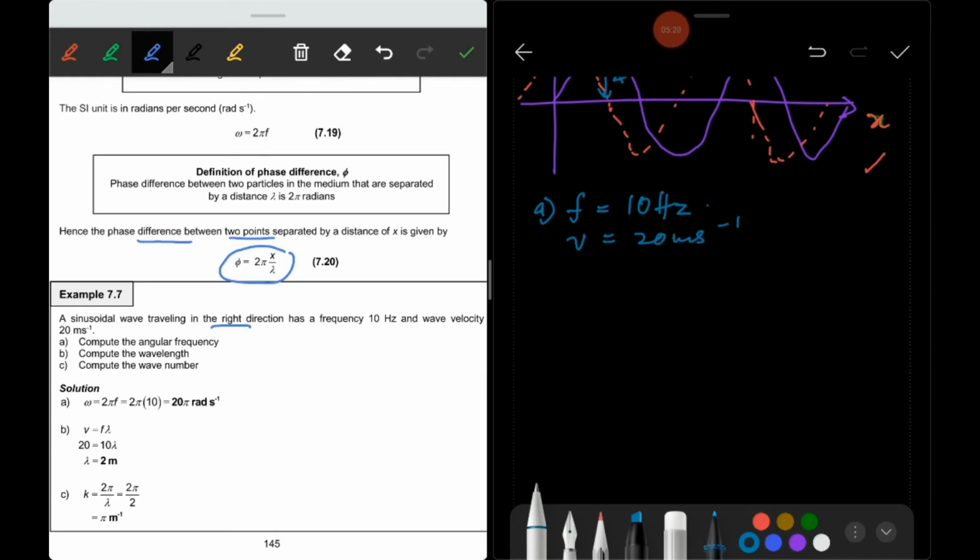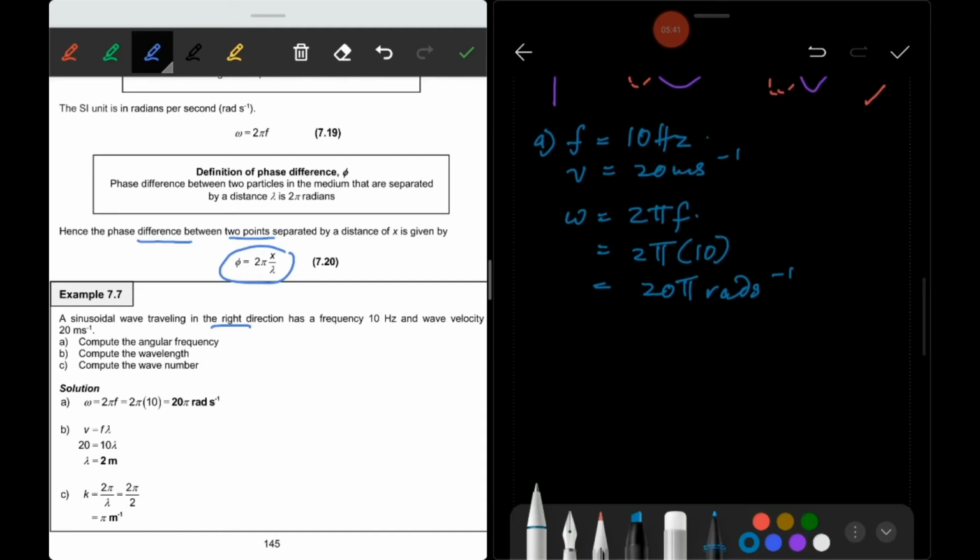It's simple. Angular frequency is equal to 2 pi f, so 2 pi times 10. You will get 20 pi radian per second. That is the angular frequency.